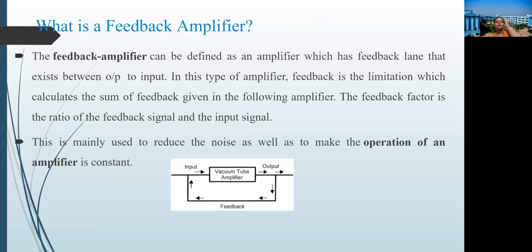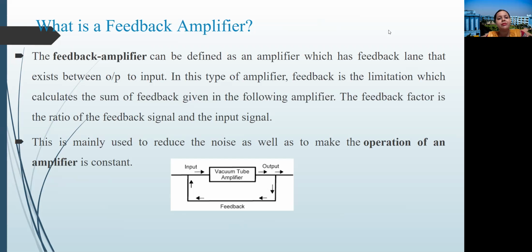So first, what is a feedback amplifier? A feedback amplifier can be defined as an amplifier which has a feedback line that exists between output and input. Now, what is feedback? Feedback is a connection that connects the output signal with the input signal. The feedback factor is the ratio of the feedback signal and the input signal.